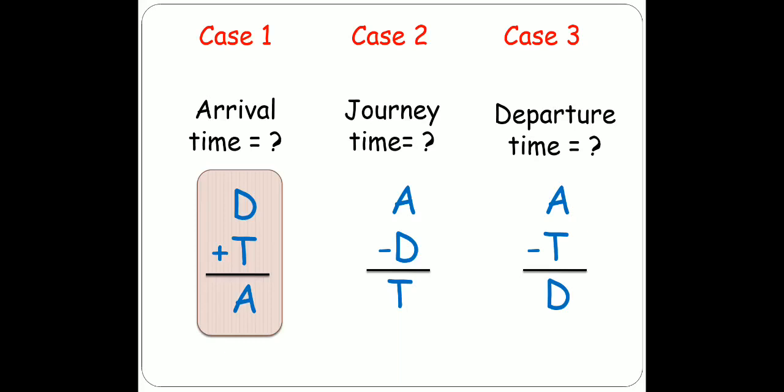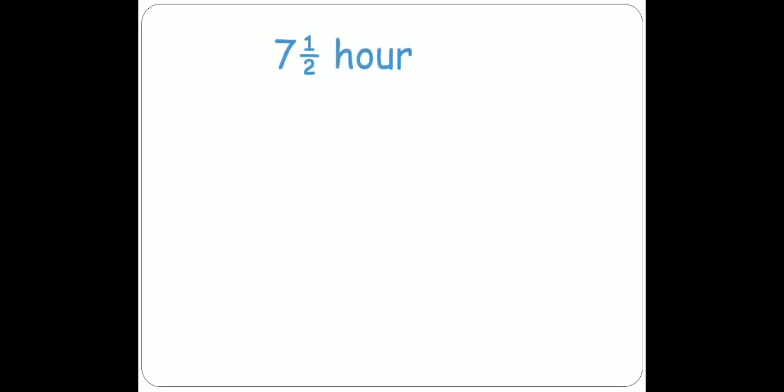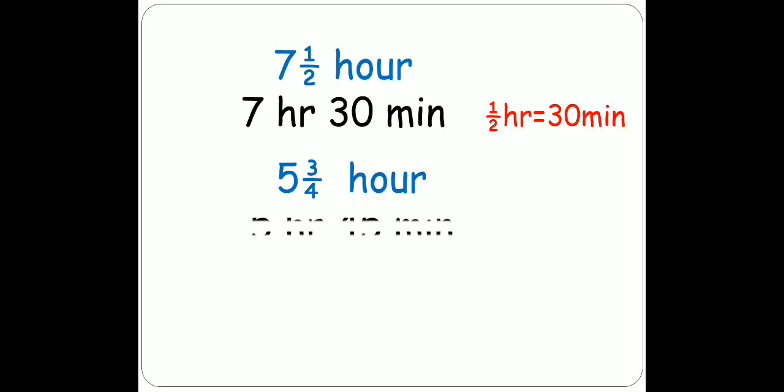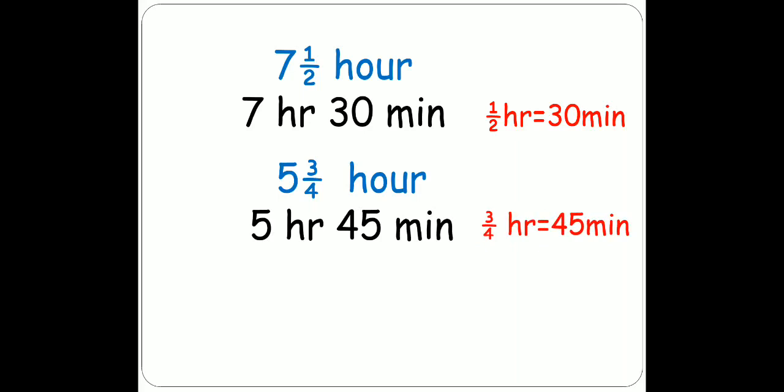Now, if you are given a time like 7.5 hours, you will denote it as 7 hours 30 minutes, as half hour means 30 minutes. Then 3 by 4 hour. Now what is 3 by 4 hour? You will multiply 3 by 4 into 60 and you will get minutes. So it is 45 minutes. How I got 45? I multiplied 3 by 4 into 60 and I get 45.